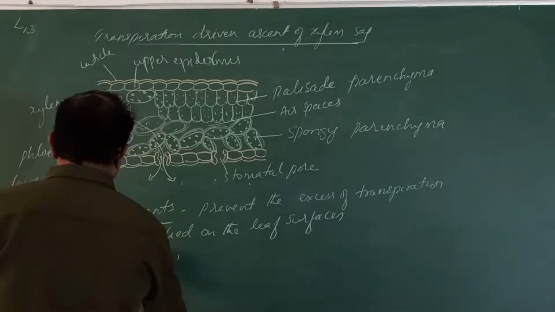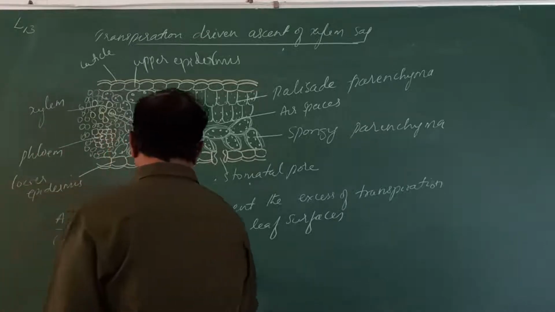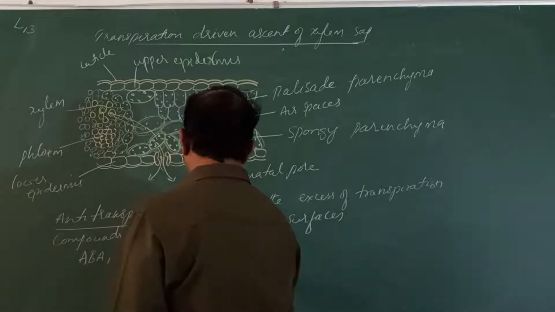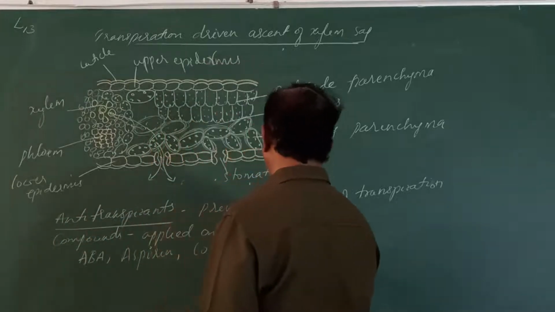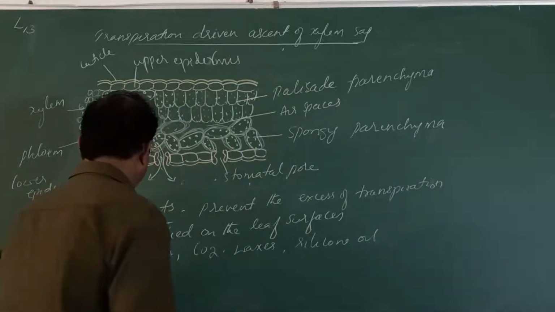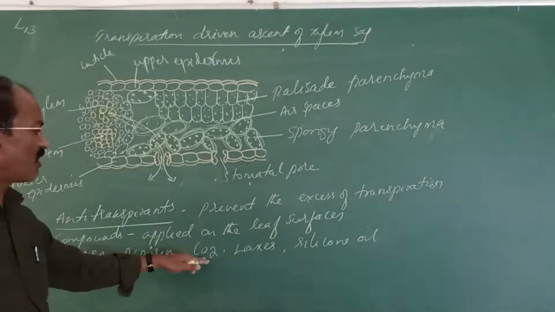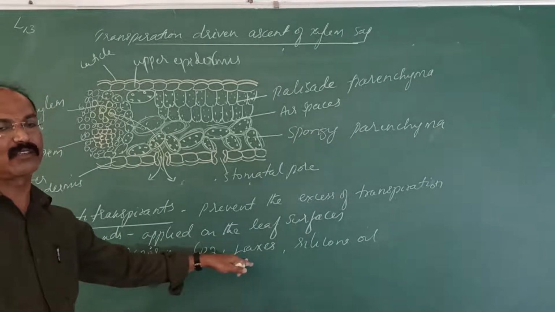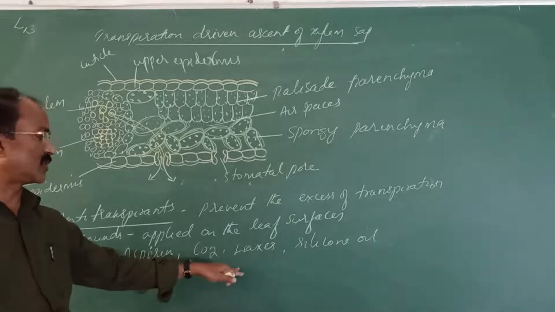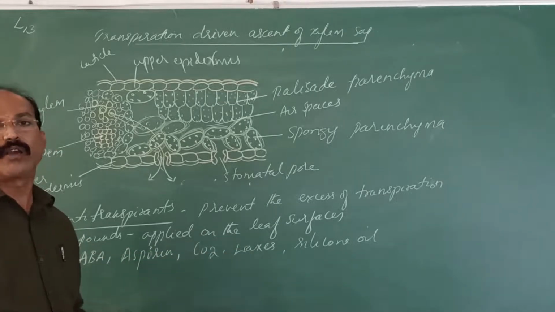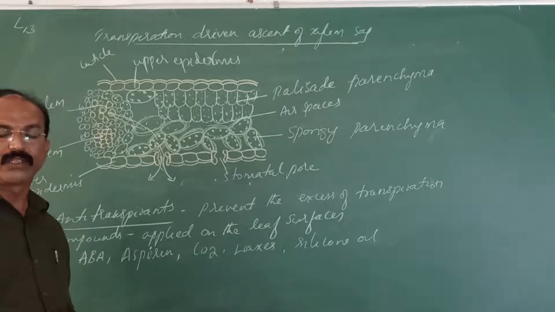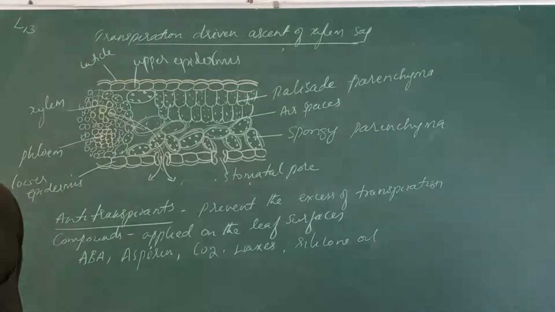Also silicon oil, and certain waxes can be sprayed. These do not prevent the exchange of carbon dioxide and oxygen, but they prevent the evaporation. Transpiration is prevented, loss of water is prevented. So all these are called anti-transpirants.